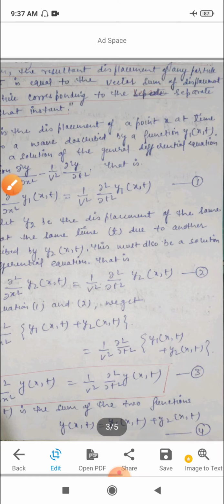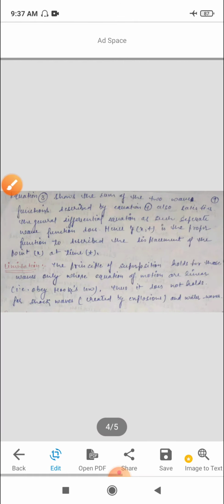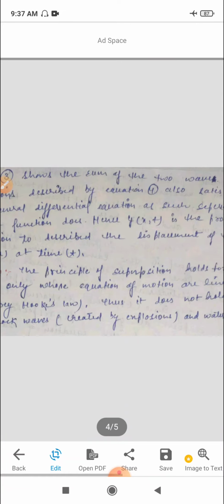Limitations of superposition of waves. The principle of superposition of waves holds for those waves only whose equations of motion are linear, which obey Hooke's law. Thus, it does not hold for shock waves and water waves.